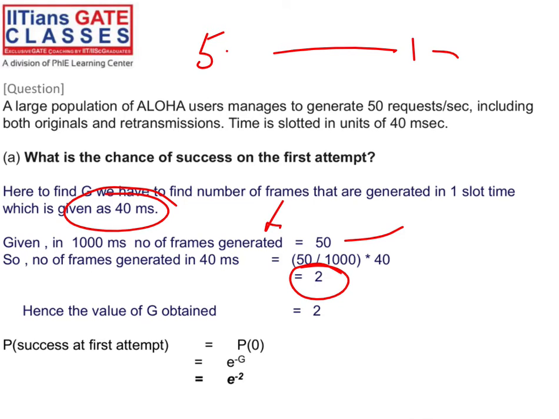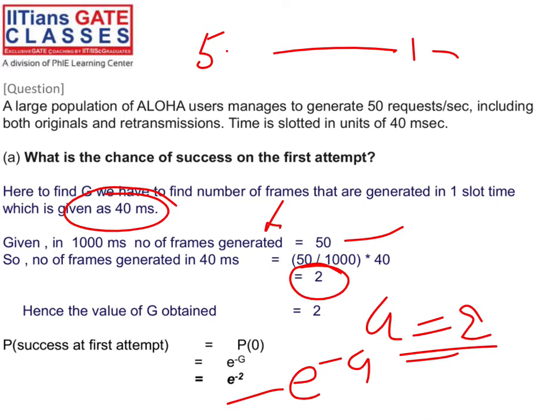So if we are generating 2 frames in one slot, what is your channel load? The channel load will be 2. You got it. G will be 2, right? That is your channel load. What will be the success on the first attempt? The probability of success on the first attempt is e raised to the power minus G, right? Just find out the value of e raised to the power minus 2. That is the probability of success at the first attempt, because it is without suffering from a collision.